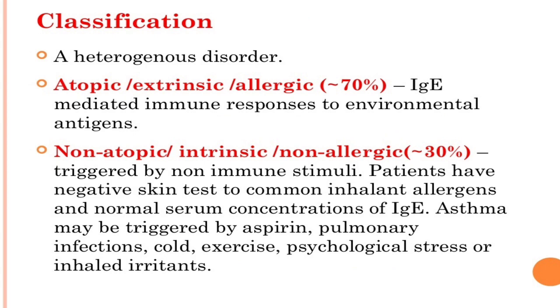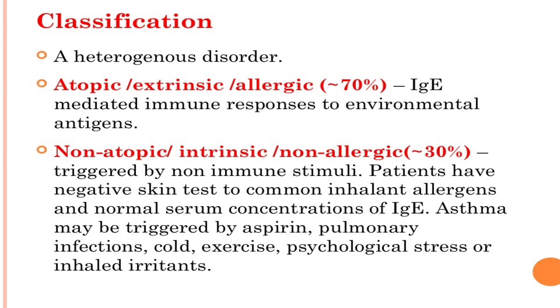It is an IgE mediated immune response to environmental antigens, so there is involvement of IgE antibodies, which suggests a role of humoral immunity. There is also a role of cell mediated immunity, which we will see in the pathophysiology. Here the antigens are allergens, and the term itself suggests it is allergic.